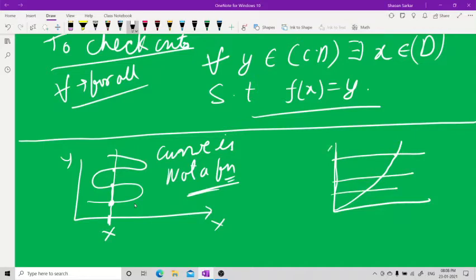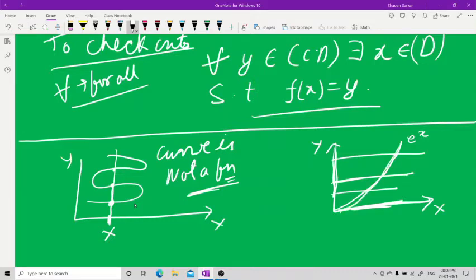I'm taking the positive x-axis and the positive y-axis. I'm taking an e to the power of x type of graph in positive x and positive y. That means I'm taking only the positive numbers on this side, and not this side. So this is a 1-1 function because a straight line parallel to the x-axis is cutting this curve only once.